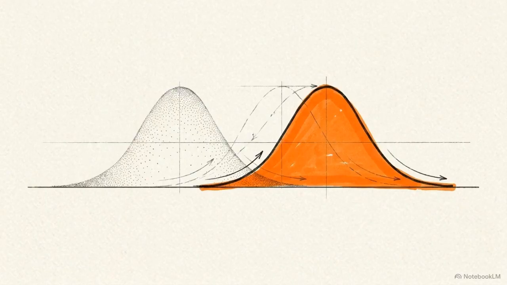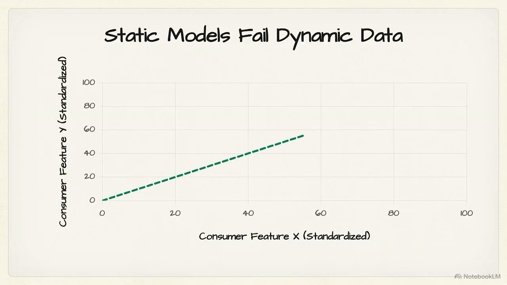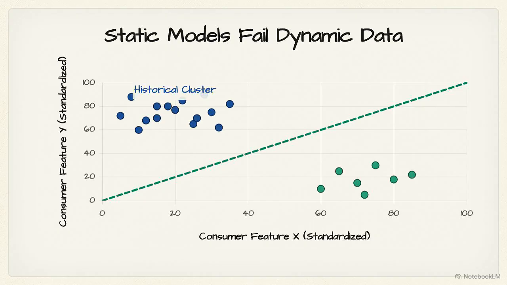Live data environments also introduce concept drift. This occurs when the statistical relationship between the input data and the target variable changes over time. This graph illustrates a successfully trained analytical model. Its static decision boundary cleanly separates two distinct data clusters based on historical market distributions.